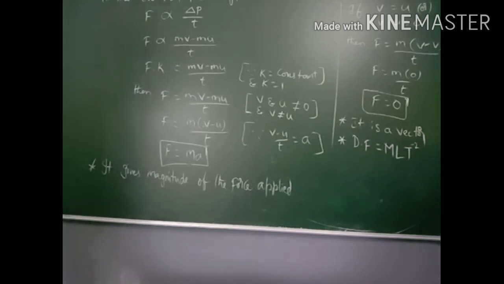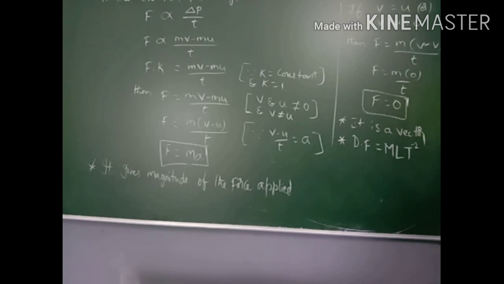So M L T power minus 2 is the dimension formula for force. Next, law of conservation of momentum.